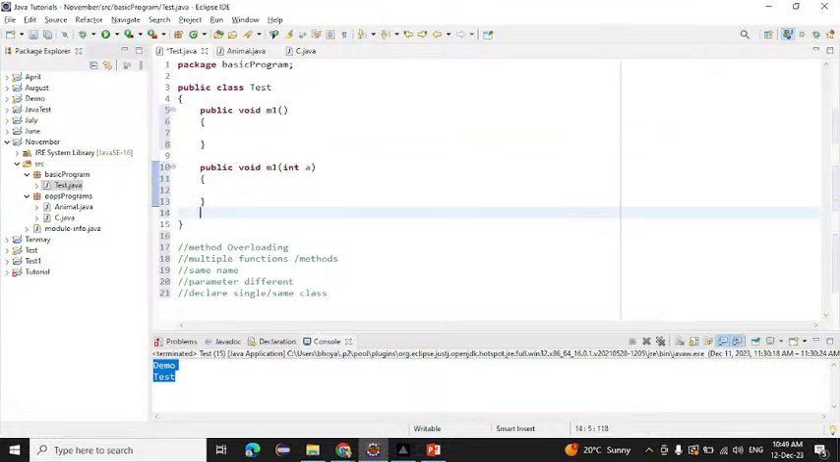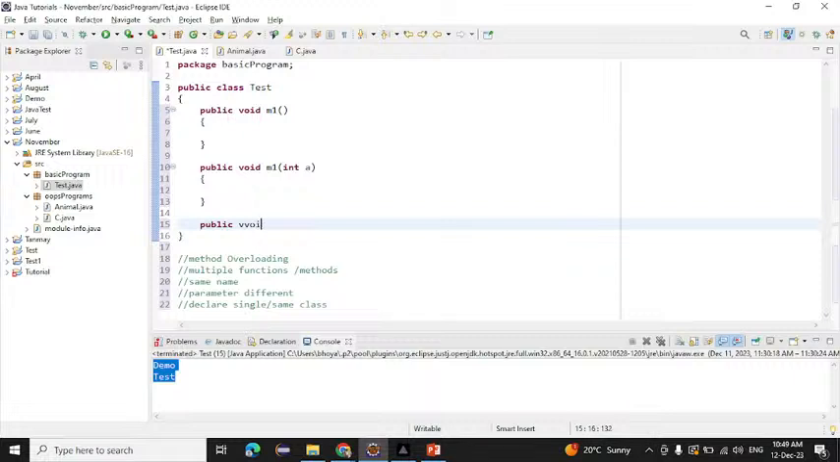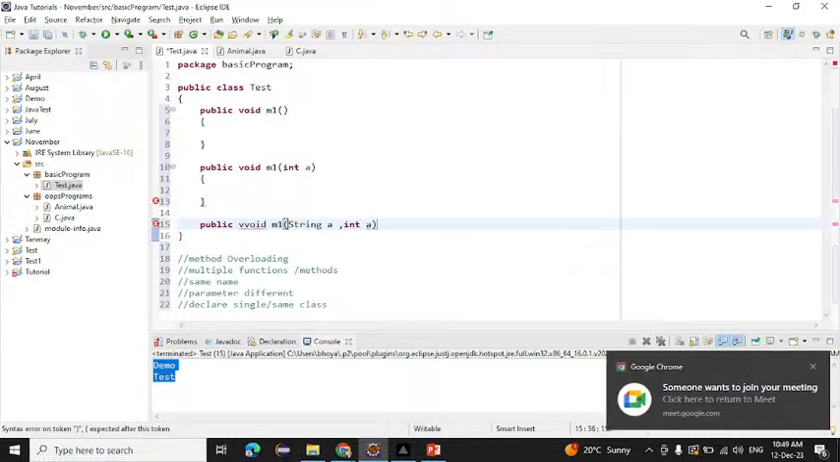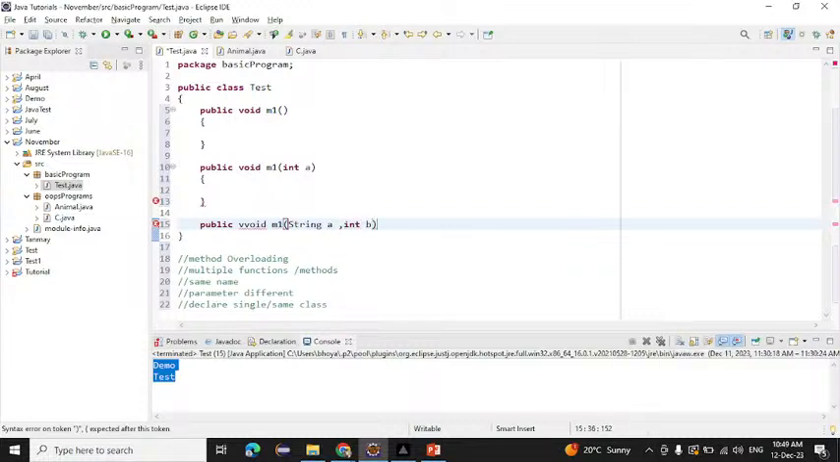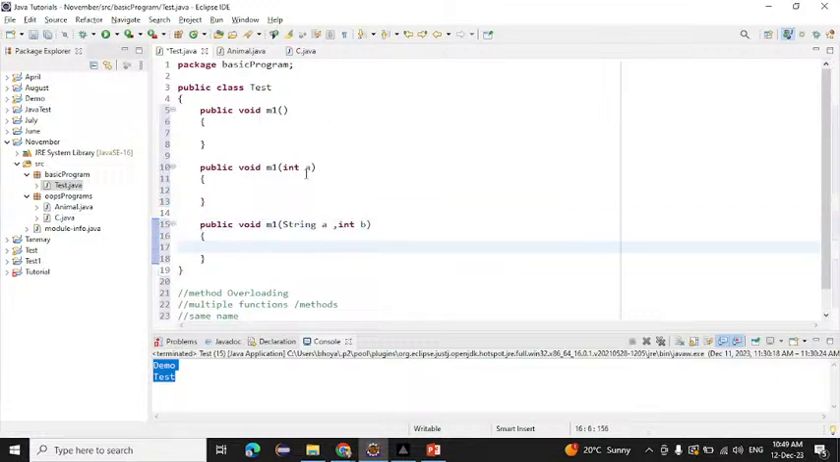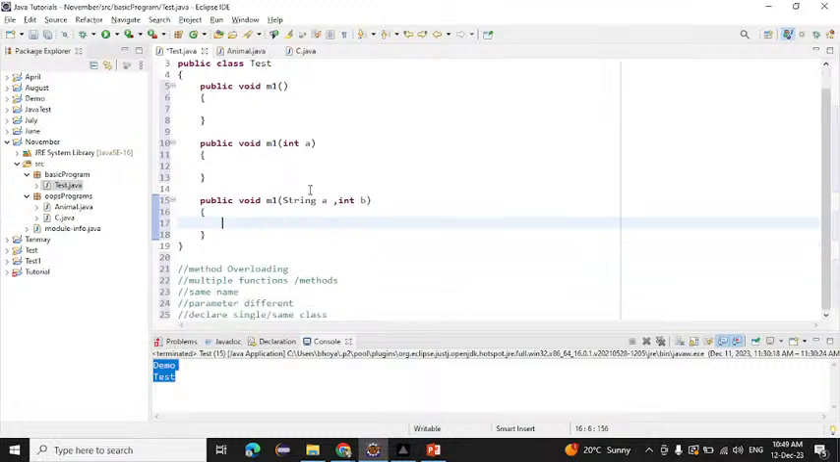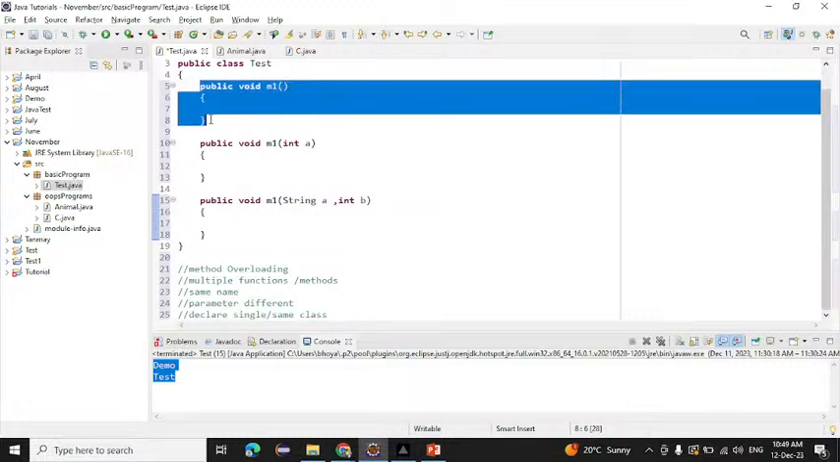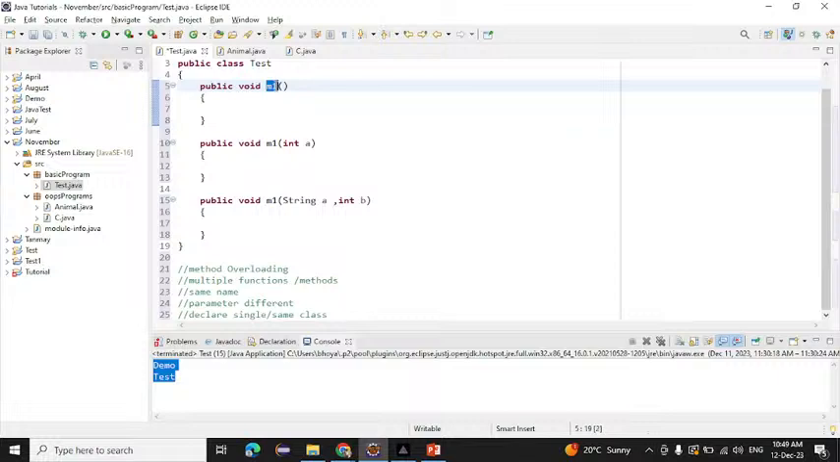I will declare another method also, public void m1, and here I am declaring String a, comma, int b. Okay, simple like that. I have declared three methods here, the same name but different parameters. What I did here is declare multiple functions with the same name. See, m1, m1, and this one also m1.